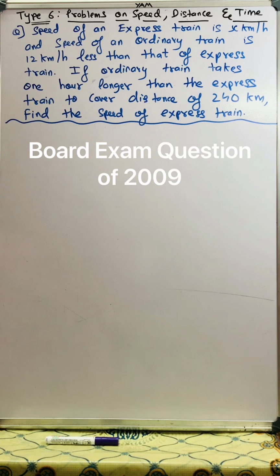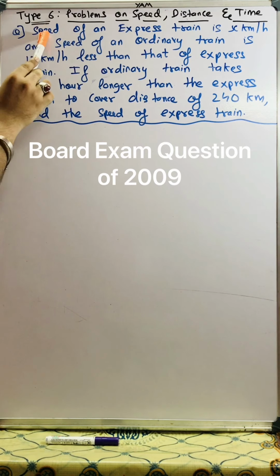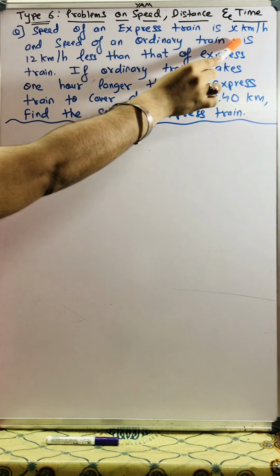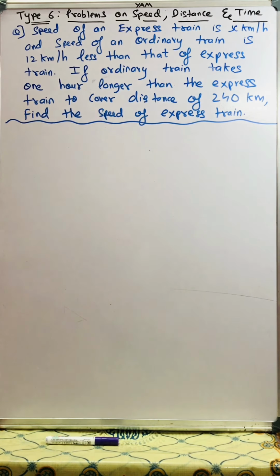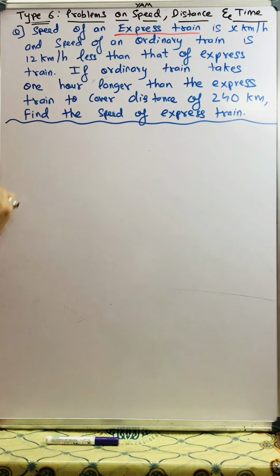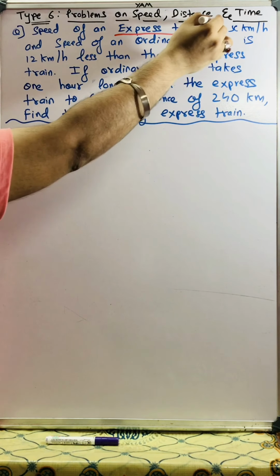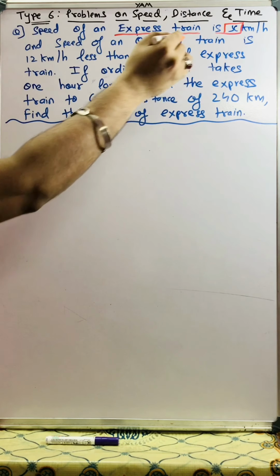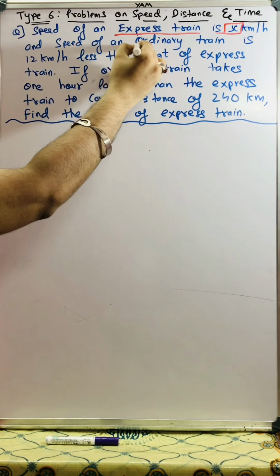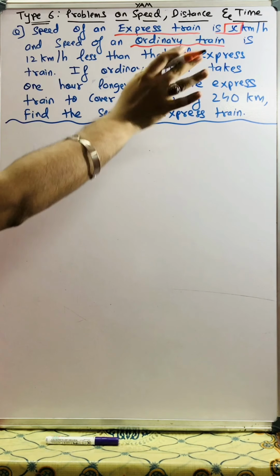Now a board exam question of 2009. Speed of an express train is x kilometer per hour, and speed of ordinary train, the local train, is 12 kilometer per hour less than that of the express train.